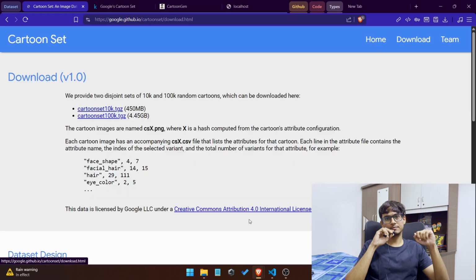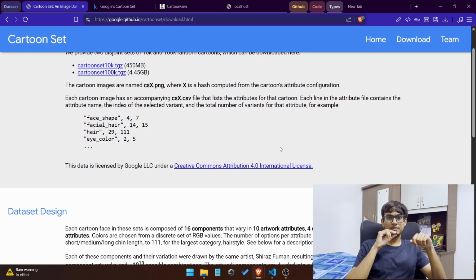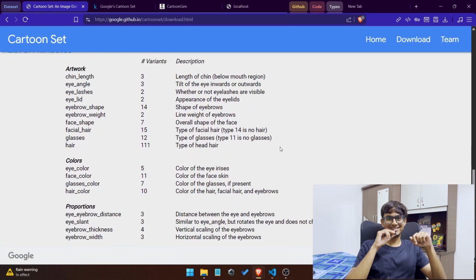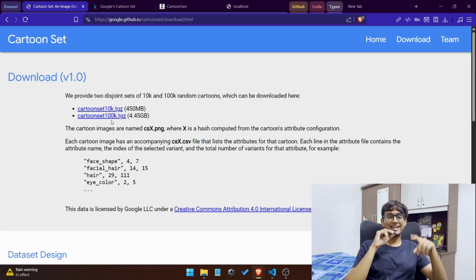I went straight to Google. Then I searched for image datasets, and there in that list I found this particular dataset named Google's cartoon dataset. And when I saw the dataset, I knew it was calling me. I went straight to the AI, I gave all the details about the dataset to it, and I started playing with it. But there was a problem. This dataset was huge. Training was going to be a nightmare.